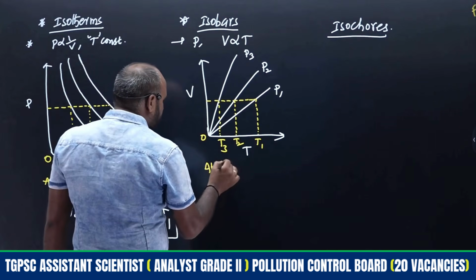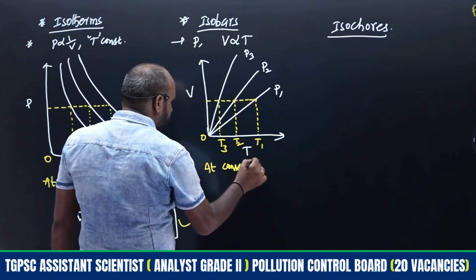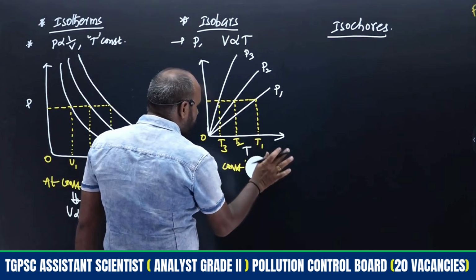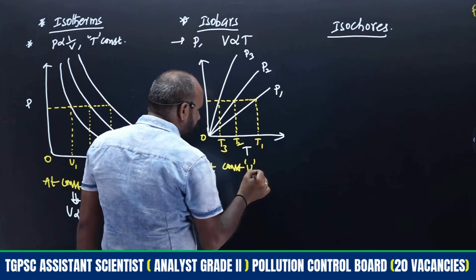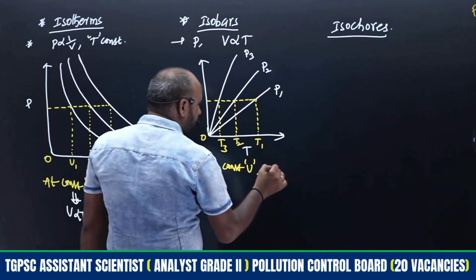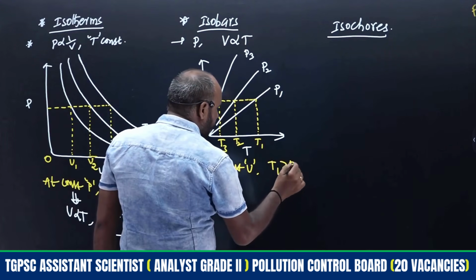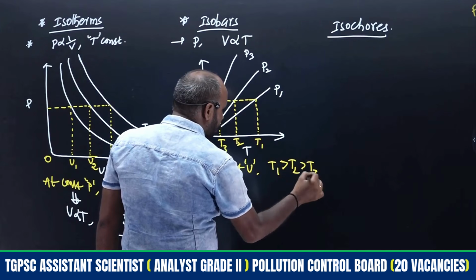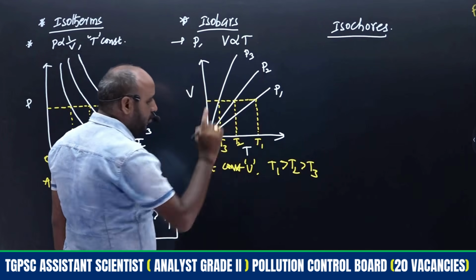That we have to write at constant volume: T1 is greater than T2 is greater than T3, means this T1 will be more temperature.